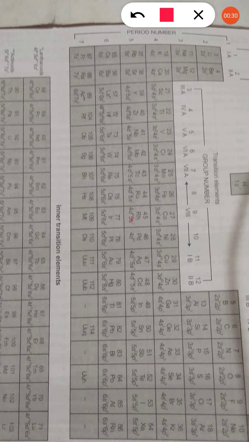And why is it needed to make a periodic table? Because of the proper study of the elements which are discovered, their properties, and to memorize them. For example, in school, if class 10th students or any class students don't have a timetable, are they able to study properly?